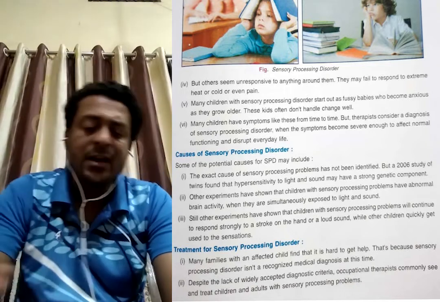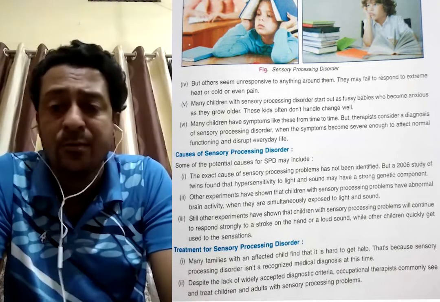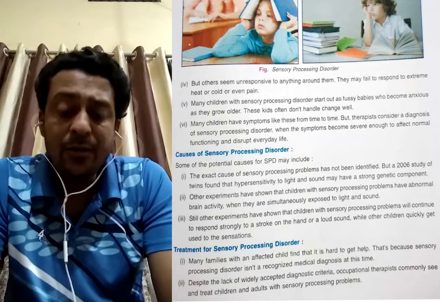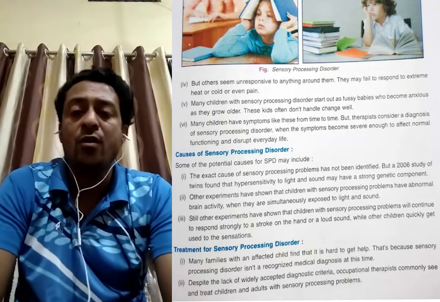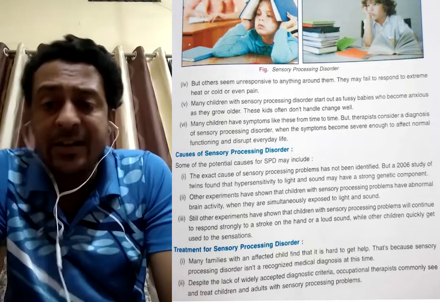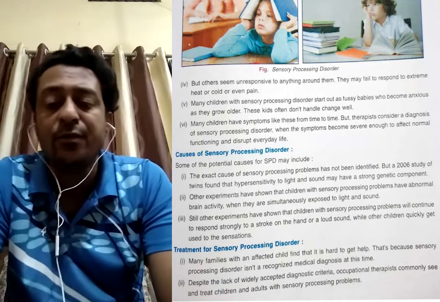Treatment: what will be the treatment? We have to behave nicely with this kind of person. If any person has this kind of problem, we should behave nicely. They need occupational therapists, who will conduct some activities. They need a friendly nature. So this will be the treatment of sensory processing disorder.